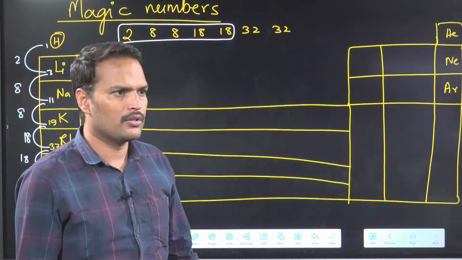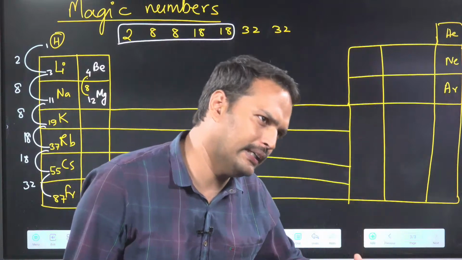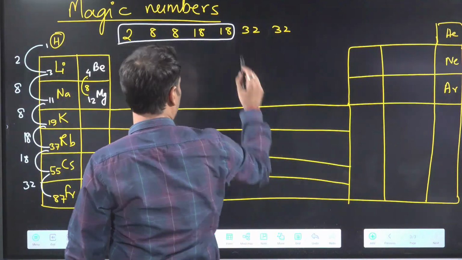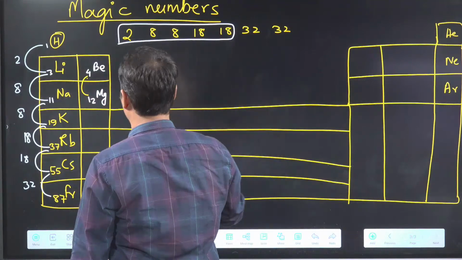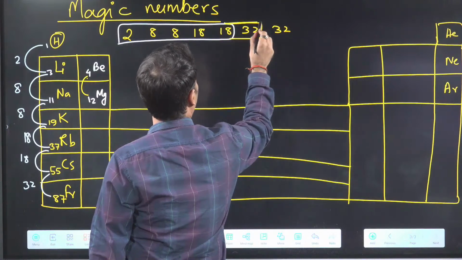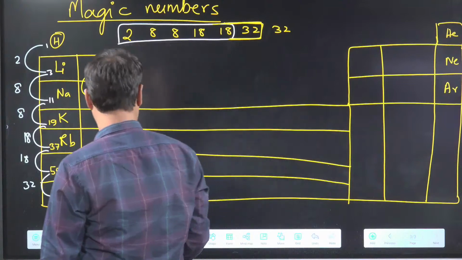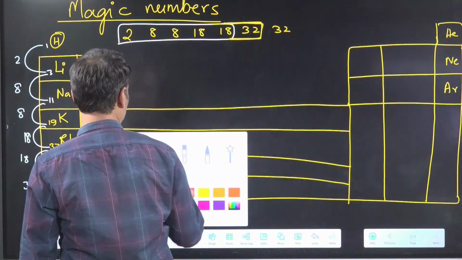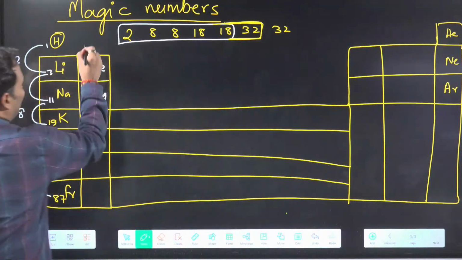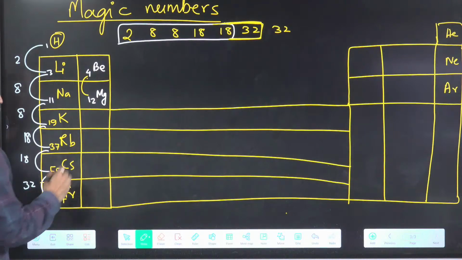So just see the difference. Group 1: 2, 8, 8, 18, 18, 32. Not a second 32. So till here, one more we will add. 18, 18, 32. So only the 2 is skipped, the rest is everything the same. And there is only 132.